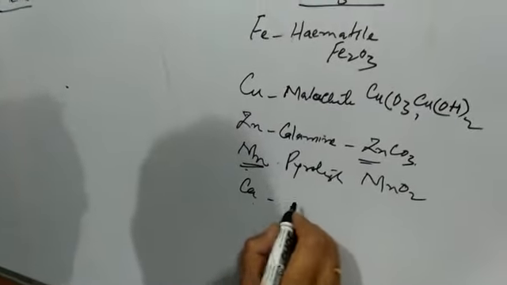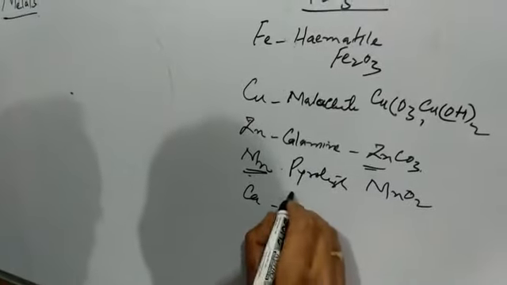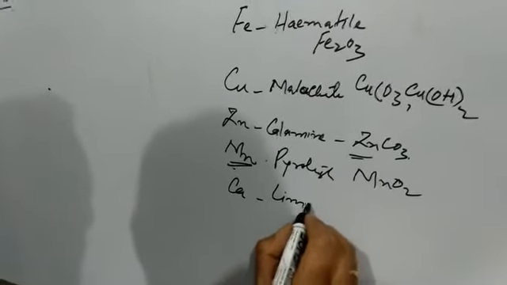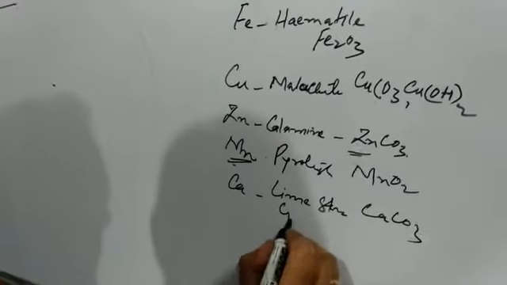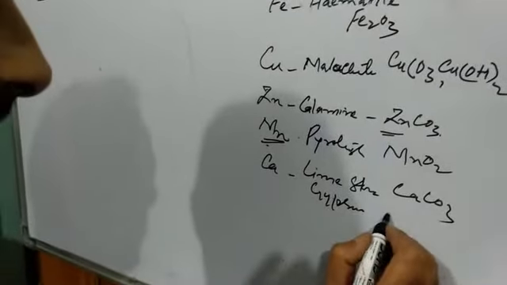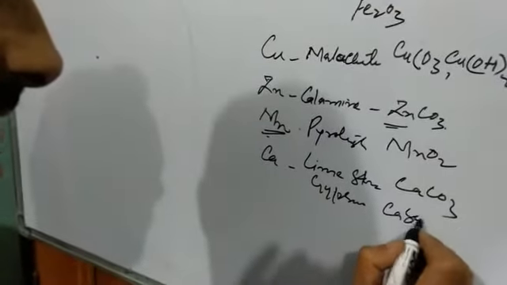The main ores of calcium are limestone and gypsum. Limestone having formula calcium carbonate, CaCO3. Then we have gypsum. This is also an ore of calcium having molecular formula calcium sulfate and 2 molecules of water of crystallization.